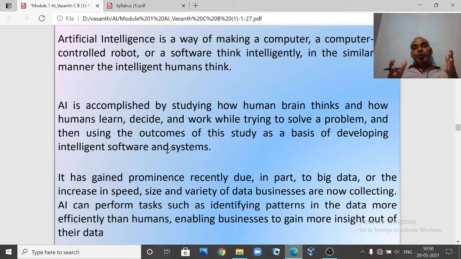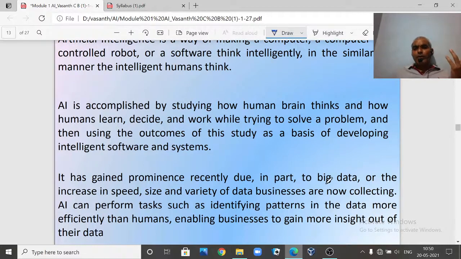Artificial intelligence was there long back in the 50s itself, but today it is making very much noise in the industry because of the technology we have right now. We have very high-capacity databases, so we can store a huge amount of data, like big data and data warehouses. We can store a lot of data easily, so we need not worry.